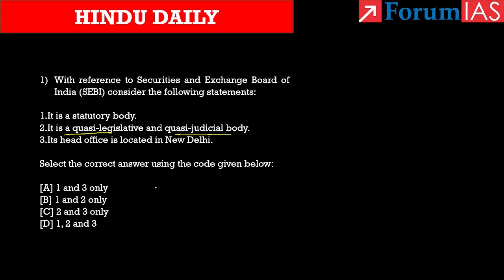First it says it is a statutory body. This statement is correct. In our discussion we saw SEBI is established under the SEBI Act of 1992 and it comes under the control of Ministry of Finance. And then according to several acts which give power to SEBI, we saw it is a quasi-executive, quasi-legislative and quasi-judicial body. So this statement is also correct. But the head office of SEBI is located in Mumbai and not in Delhi. So this statement is wrong. If you know this statement alone, you can eliminate all the other options and come to the conclusion that option B, 1 and 2, is correct.